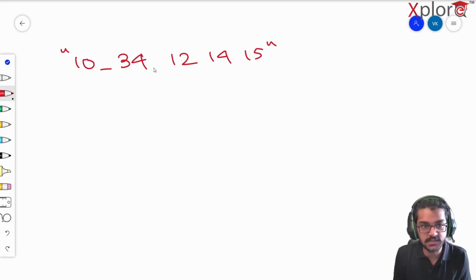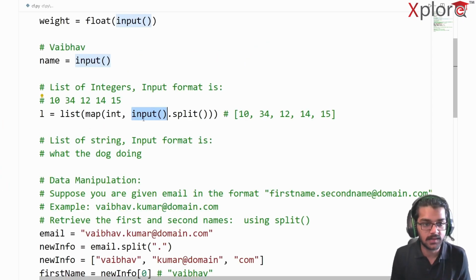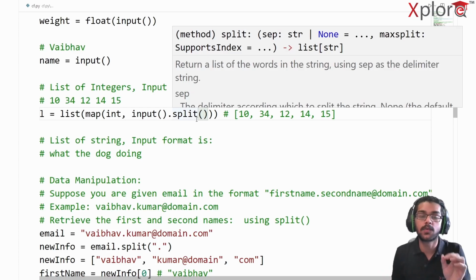Notice there is a space here, right? Very important, there's a space here and not some underscores, but some spaces there. So right now my input has taken this dot split. So split is going to have some parameter here, just to split. But what if I don't provide any parameter?